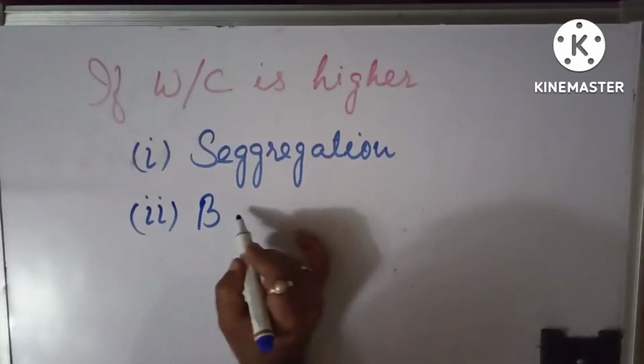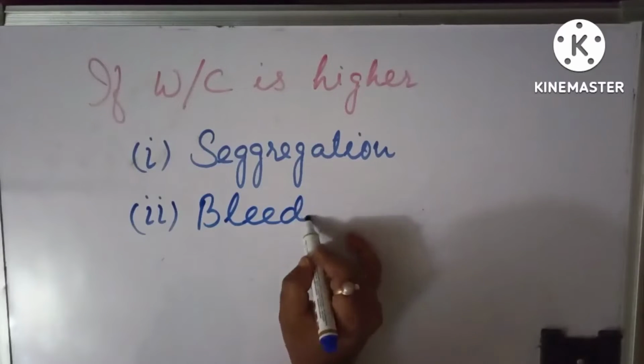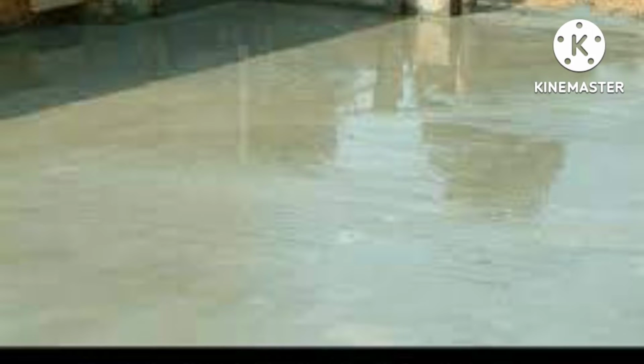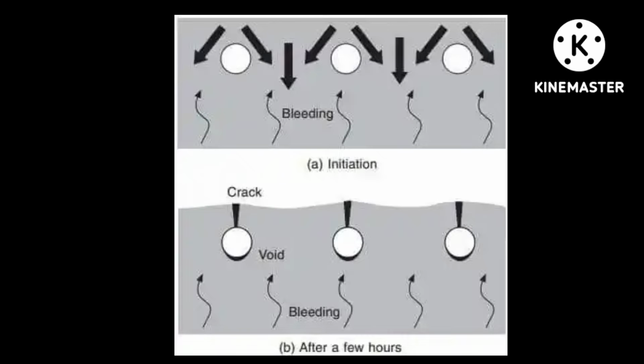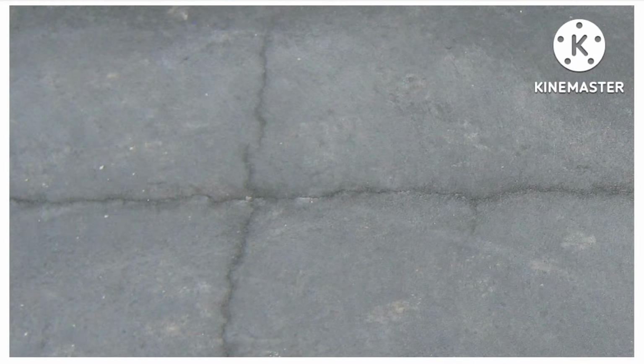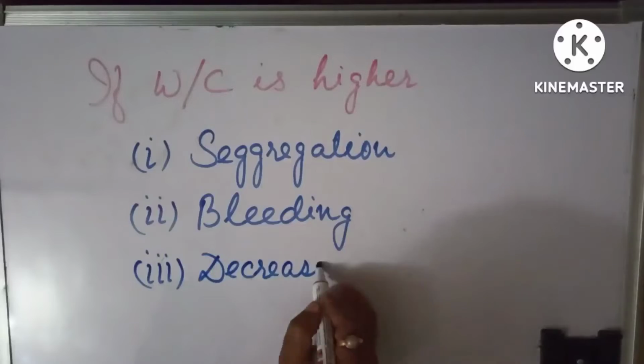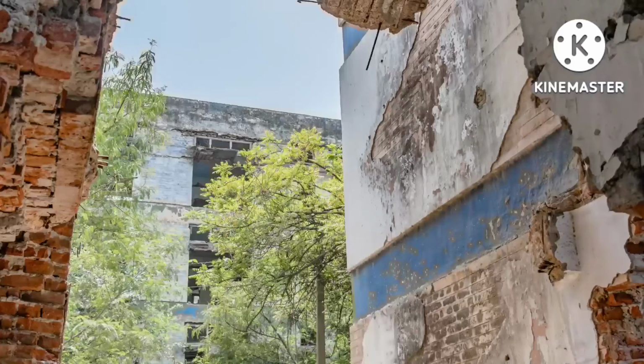Again, if WC is higher, then bleeding is observed in the concrete. As the quantity of water is higher, the excess water starts evaporating, leaving voids inside the concrete structure. Because of these voids, plastic cracks develop on the structures. These cracks are often observed parallel to the reinforcement bars. And finally, these voids and cracks that develop due to a higher water cement ratio make the structure weak.